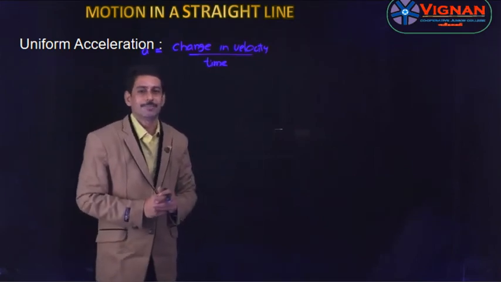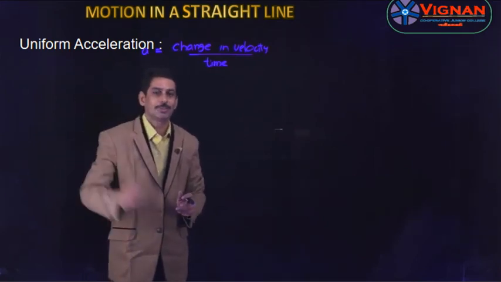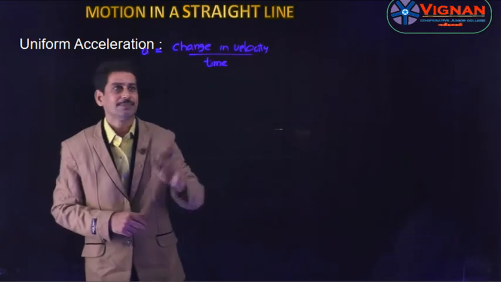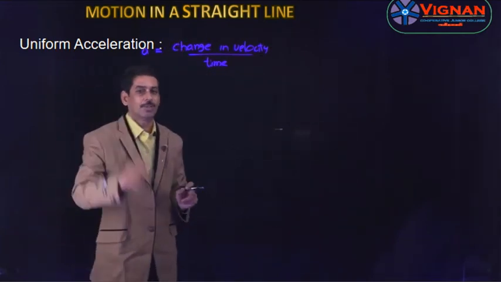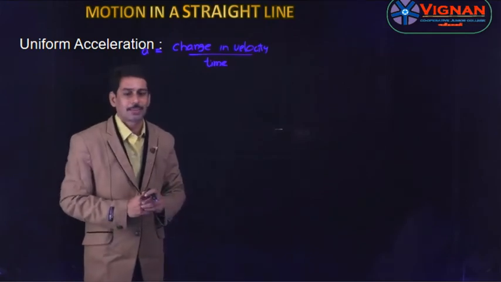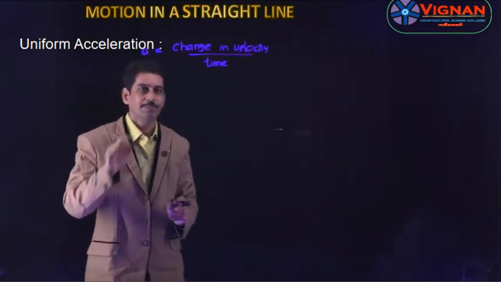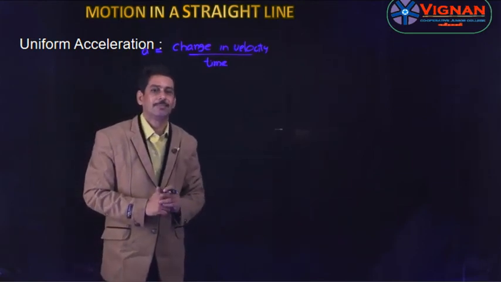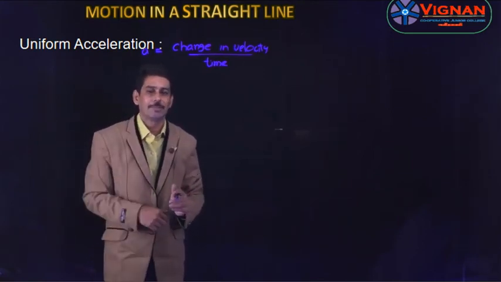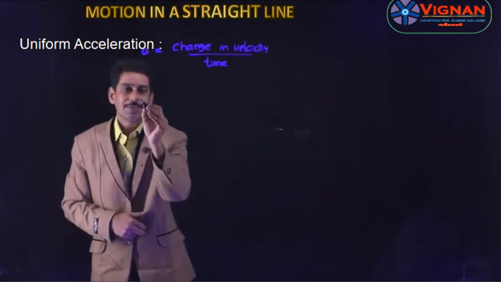So let us see the definition. The acceleration of a moving body is said to be uniform if it covers equal changes in velocity in equal intervals of time, however small the intervals may be. So let us consider an example.